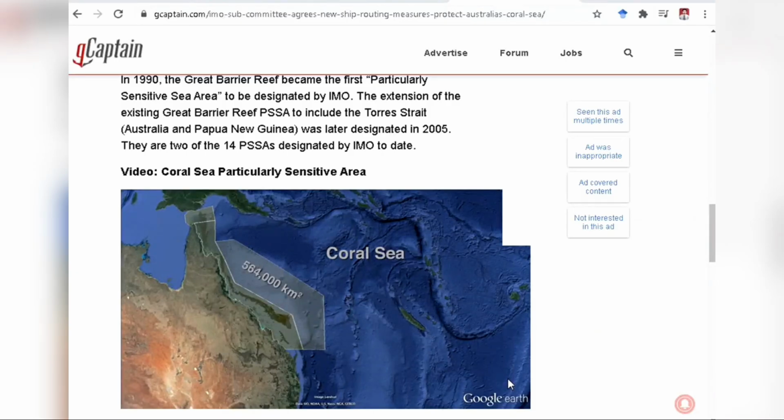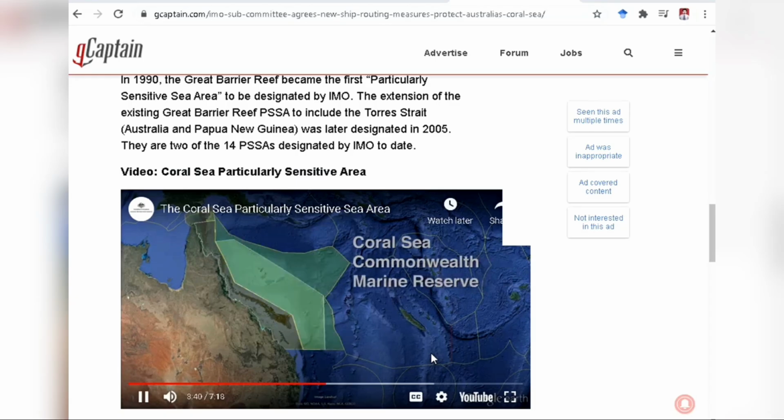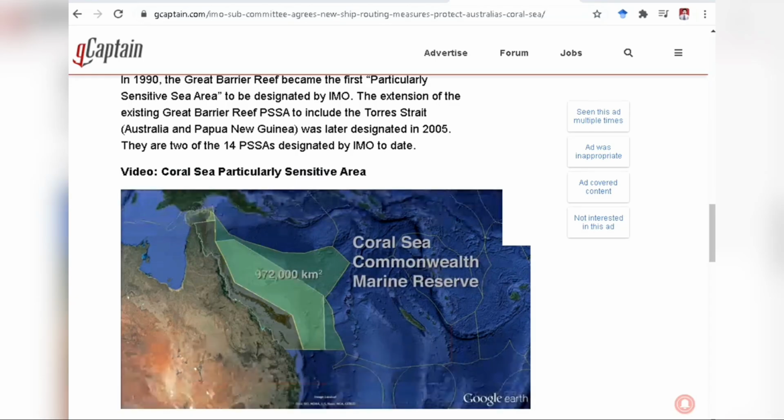The new area will cover approximately 564,000 square kilometres and represents approximately 12% of the entire Coral Sea. This area lies within Australia's exclusive economic zone and the Coral Sea Commonwealth Marine Reserve, an area of approximately 972,000 square kilometres, protected by the Australian Government under national environmental legislation. The proposed extension covers the waters of the reserve, in which the risk of impacts from shipping activities is highest.